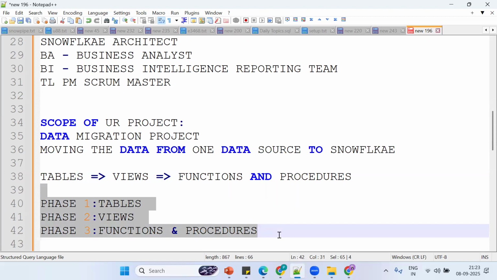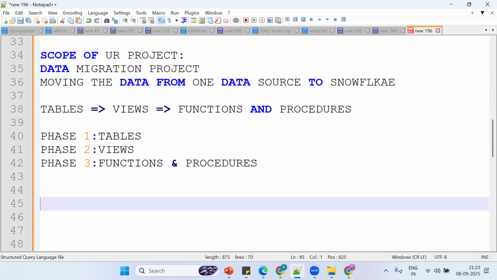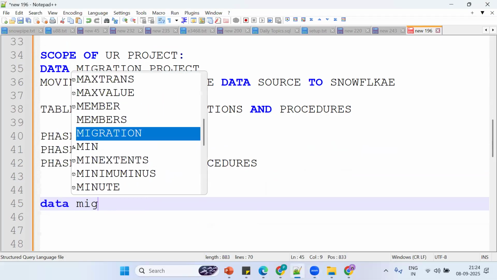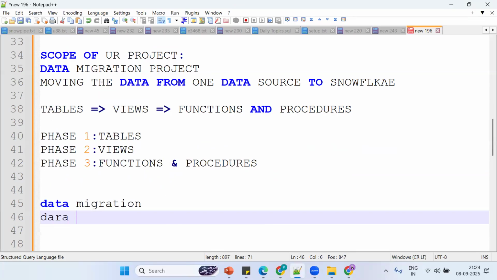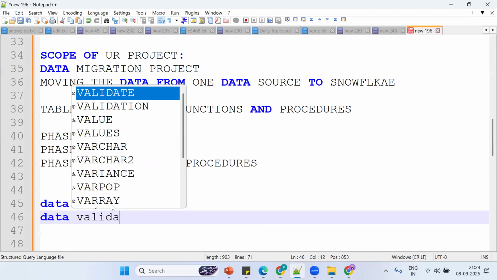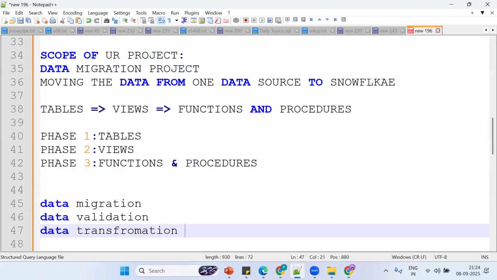Who will take care of all these things? The Snowflake developer will work on the data migration. As part of a Snowflake developer, what should we do? We need to work on data migration, then data validation, then data transformation.